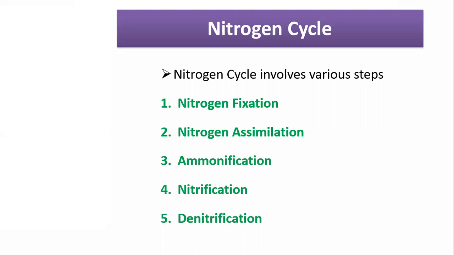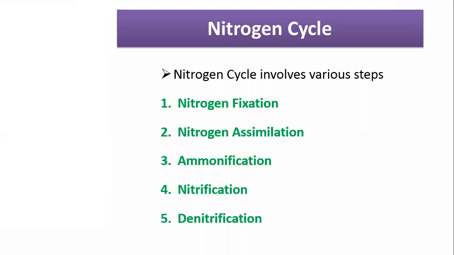This step converts the nitrate and ammonia formed in the first step into organic nitrogen. This process of converting nitrate and ammonia into organic nitrogen is known as nitrogen assimilation.